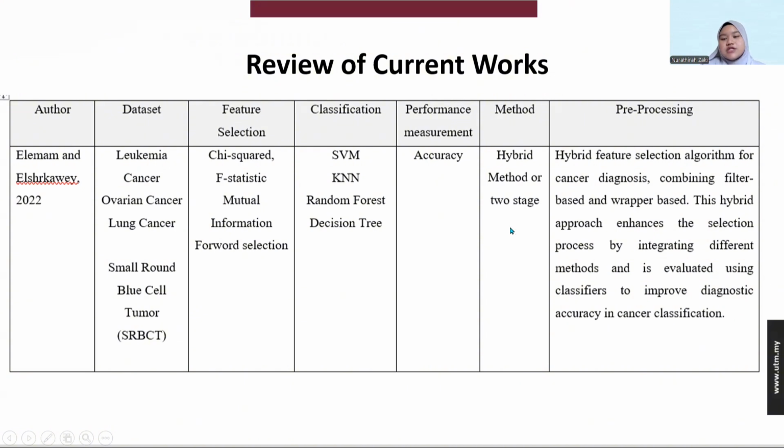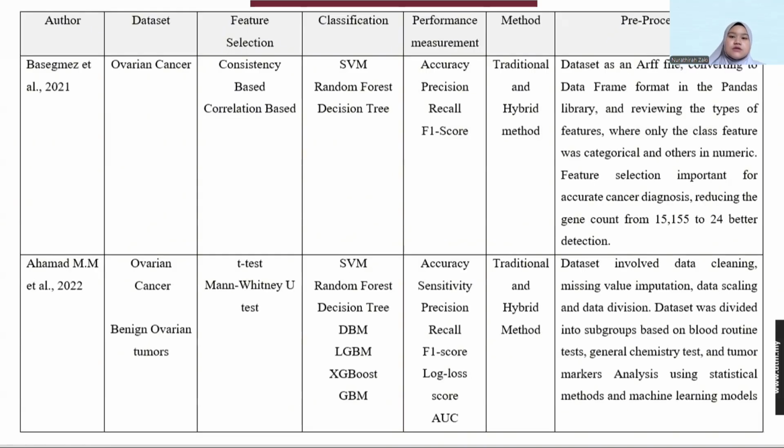So it is a hybrid feature selection algorithm for cancer diagnosis, combining filter-based and wrapper-based approaches, which enhances the selection process by integrating different methods and is evaluated using classifiers to improve diagnostic accuracy in cancer classification for the 5 datasets of the 5 cancers related to this paper. For the ovarian cancer dataset, the feature selection is consistency-based and also correlation-based, using classification by SVM, RF, and also DT. Performance measurements are accuracy, precision, recall, and F-score. So the method this paper uses is hybrid and also the traditional one.